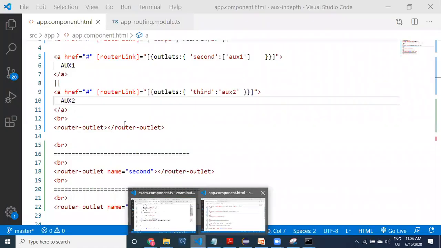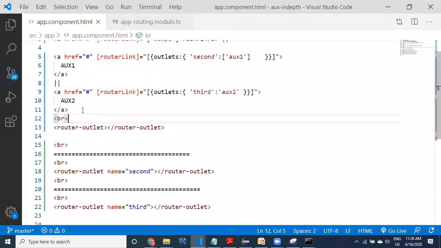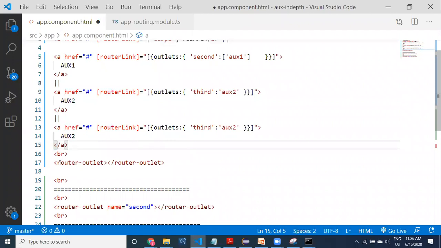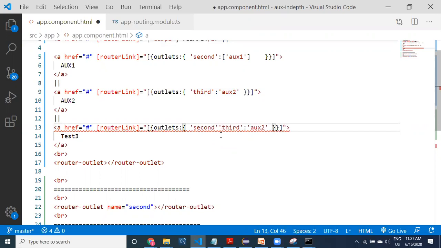Now I want to provide another link, in such a way that if I click on AX2, both display. This may be test3. If I take test3 along with this outlet third, it has to display the second one also. For that, provide second. What is the path for that? The path is going to be AUX1. See here guys, I have provided both the things, second and third.